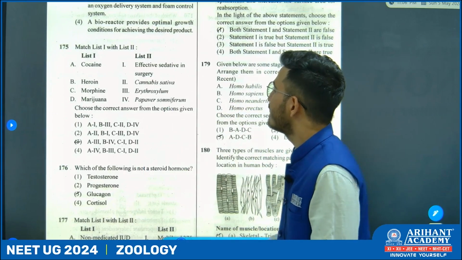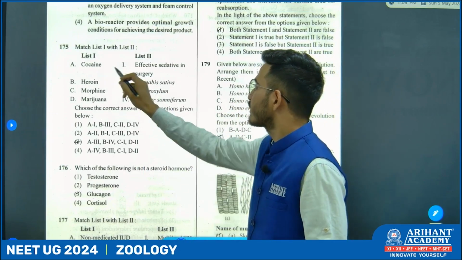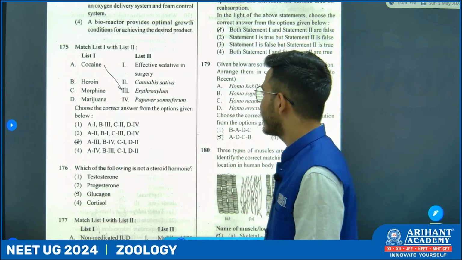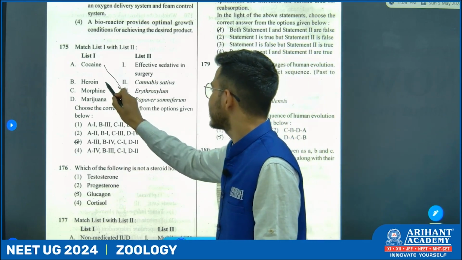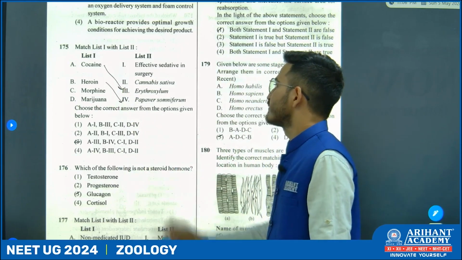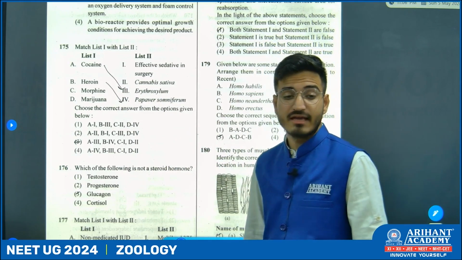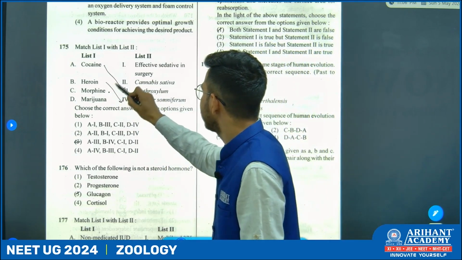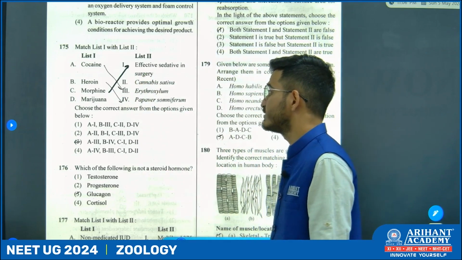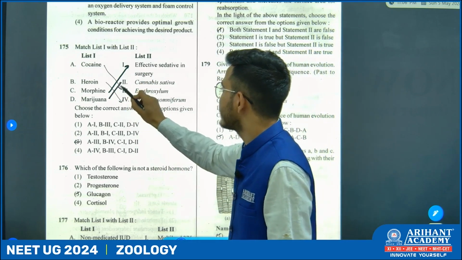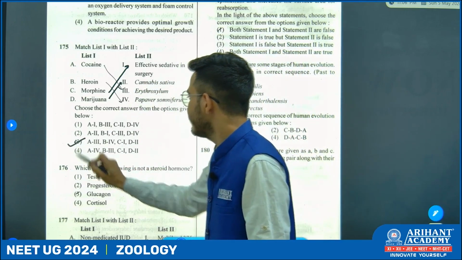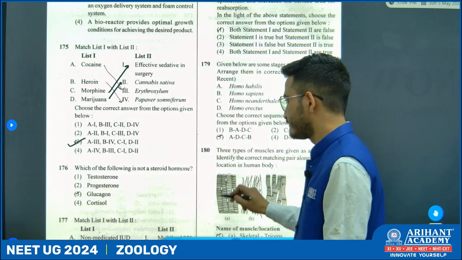Now, match list 1 and 2. Cocaine is extracted from Erythroxylum coca plant. Heroin is extracted from Papaver somniferum after acetylation of morphine, which acts as an effective sedative in case of surgeries, and marijuana is extracted from Cannabis sativa. So 175, option number 5.